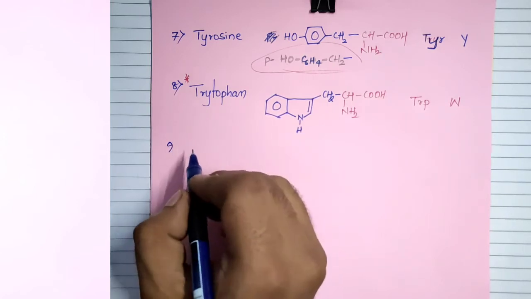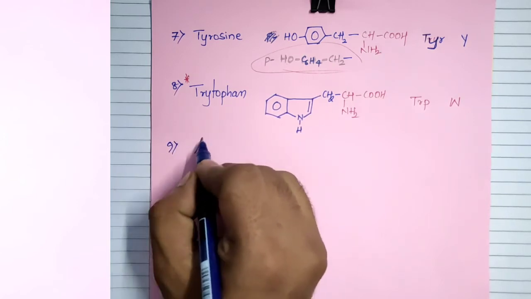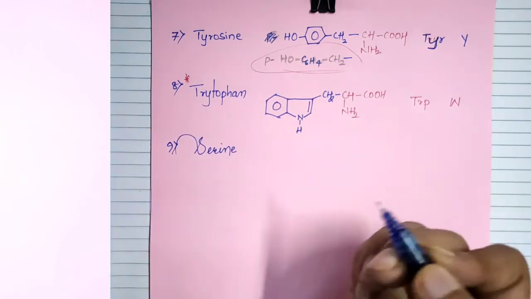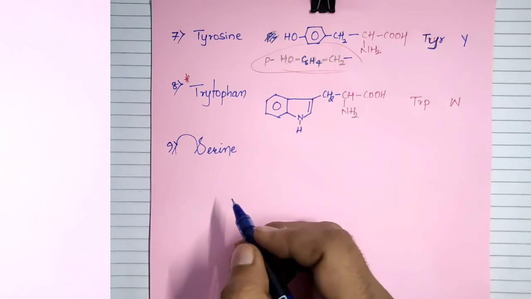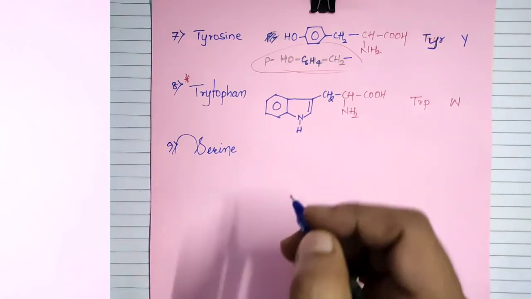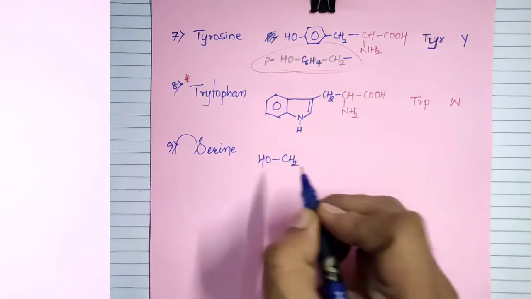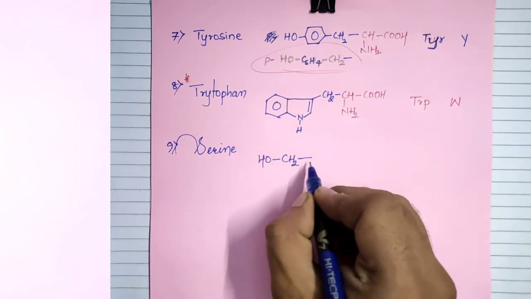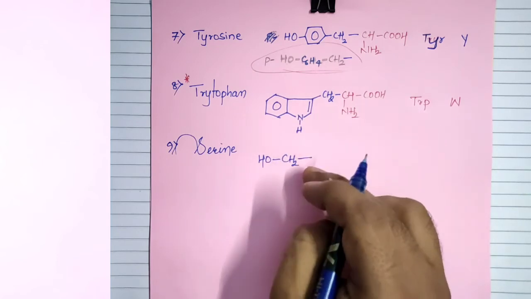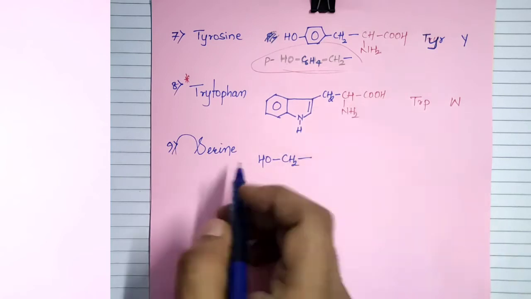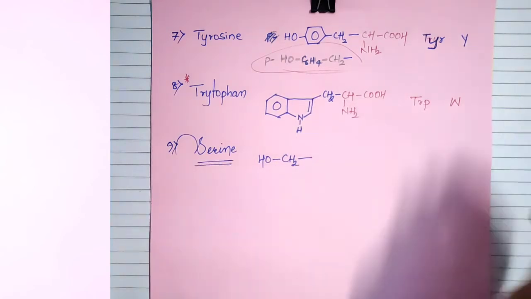Ninth one, serine. Serine has a structure that is methyl alcohol, we can say CH2OH. If it is not attached to the alpha amino group, it will be a methyl alcohol. So methyl alcohol attached to the alpha amino group is said to be serine. Remember carefully.